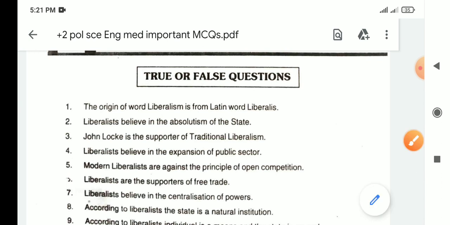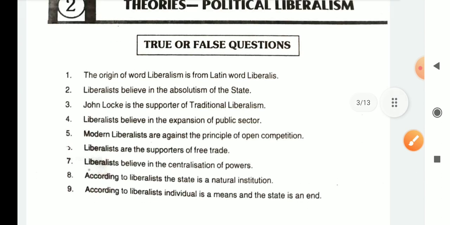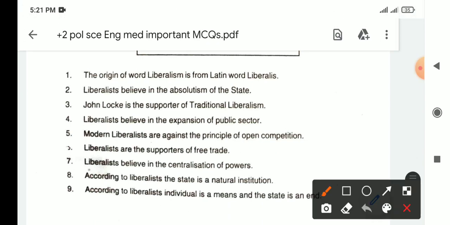Next, liberalist belief in the expansion of public sector. That's false. They want to give freedom to the people as much as freedom as possible. Then we have next question. Modern liberalists are against the principle of open competition. That's true. That's modern liberalists are against the principle of open competition.